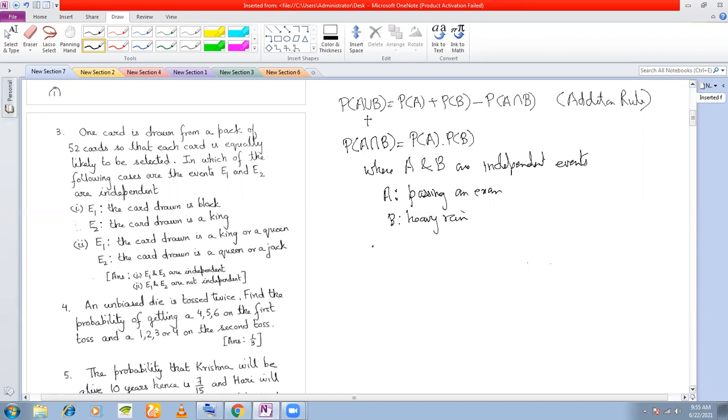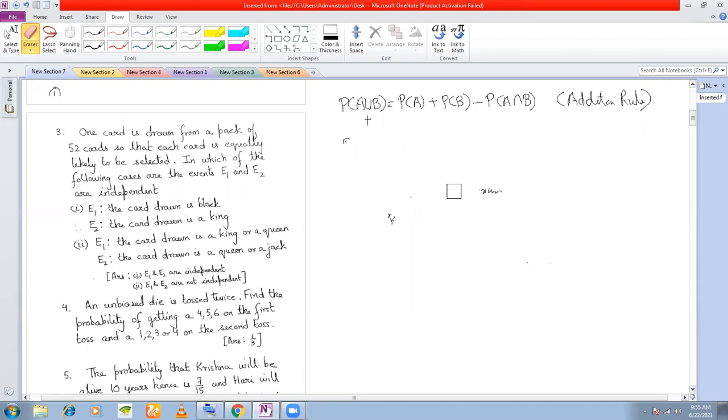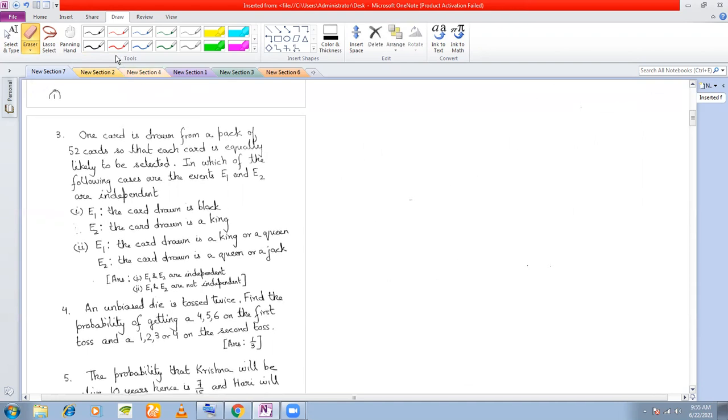And the probability of A intersection B is an event which we mean by A and B, the probability of occurrence of A and B. Okay. Remember this. This is a very important definition. P(A intersection B) is equal to P(A) into P(B) for independent events. Let us see the third problem here.